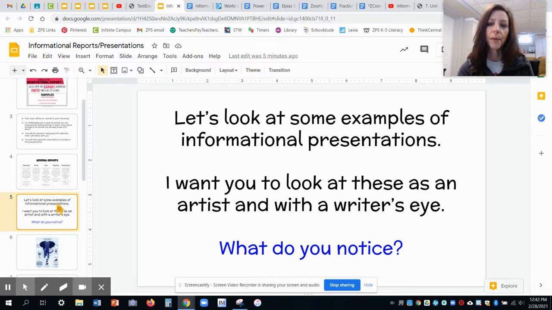Okay, we're going to look at some examples of what these informational presentations might look like. Yours does not have to look like this, but we're going to have some different technology that we're going to be able to use so that you can create some new things. So let's look at these, and I want you to look at them as an artist because they're very visual, and I want you to also look at them with a writer's eye. Let's see some things that you notice.